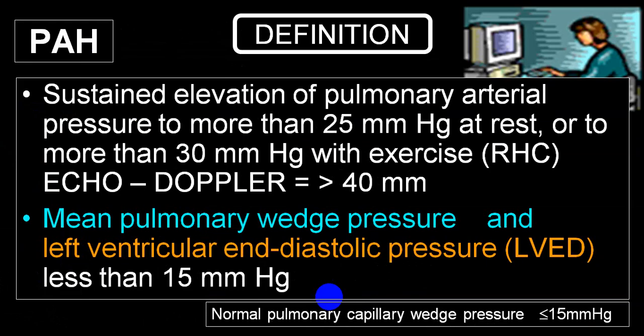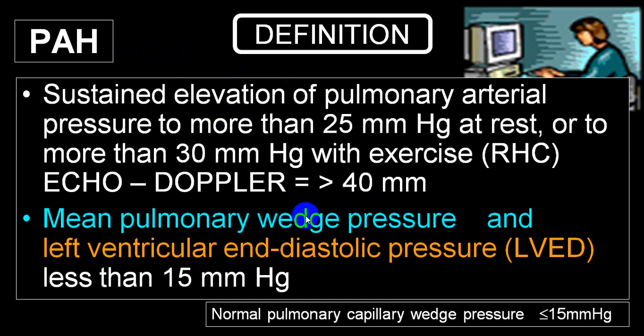First, pulmonary arterial hypertension means sustained elevation of pulmonary arterial pressure of more than 25 millimeter of mercury at rest, or more than 30 millimeter of mercury at exercise, or more than 40 millimeter on echo Doppler. So at rest 25 millimeter, with exercise 30 millimeter, and on echo more than 40 millimeter, and it has to be a sustained elevation of pulmonary arterial pressure, then we call that pulmonary arterial hypertension.